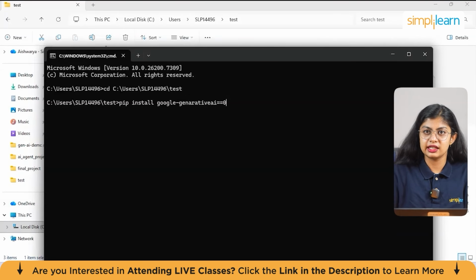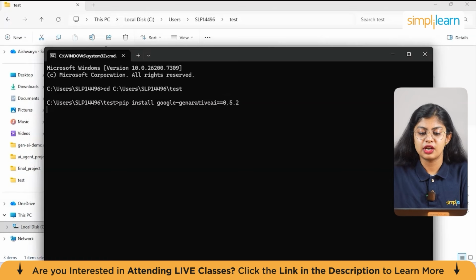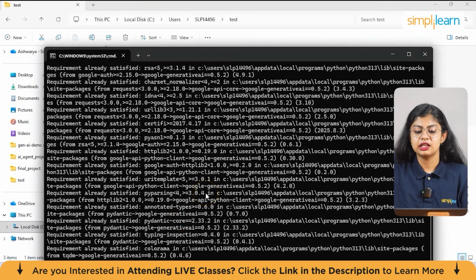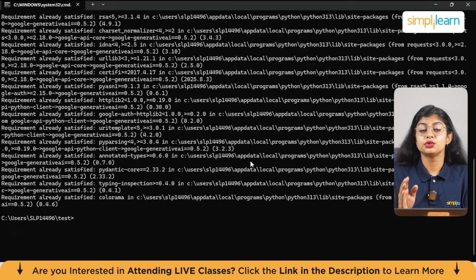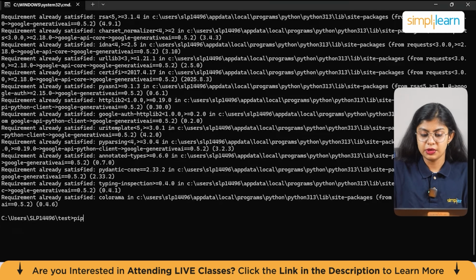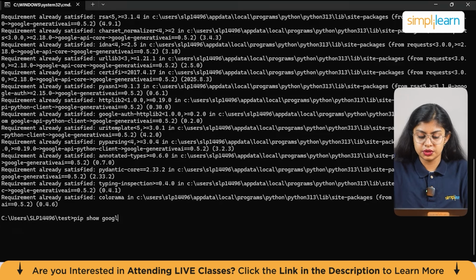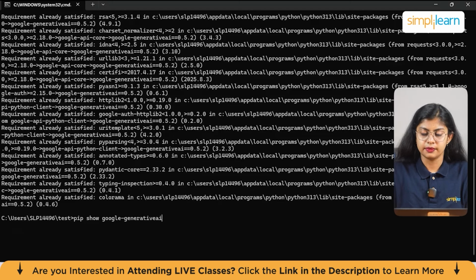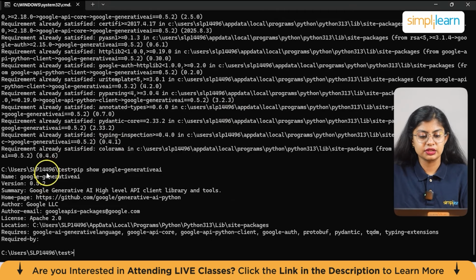You can go with the latest version and just run the code, and as you can see, it will get installed. Now to check if this is installed, just run pip show google-generativeai. And here you can see the version, name, summary, homepage, author, etc. All the details should be displayed.